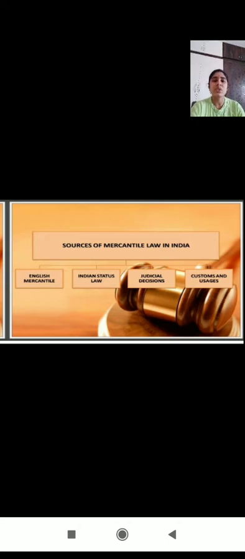This mercantile law is taken from English mercantile law, and next Indian statute law, judicial decisions, customs and usages. While considering all these points, the data has been collected in the Indian Contract Act.